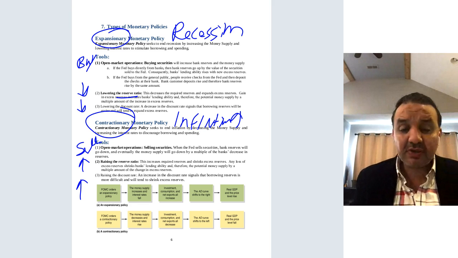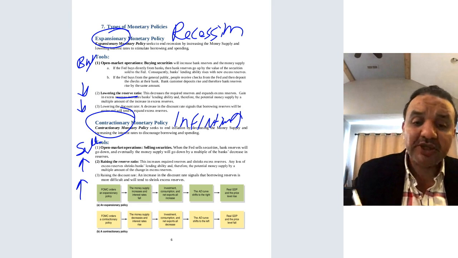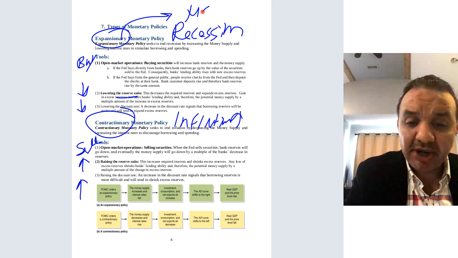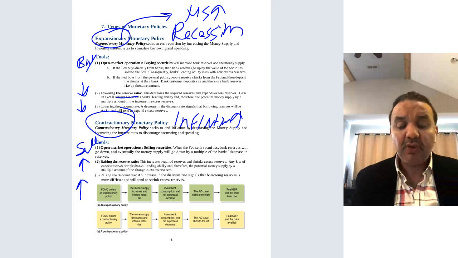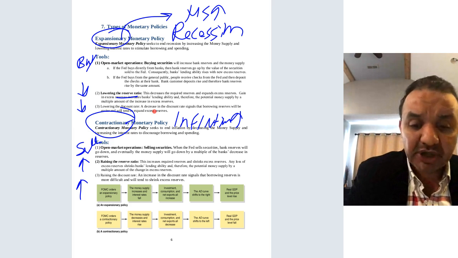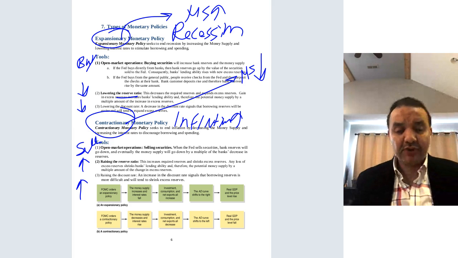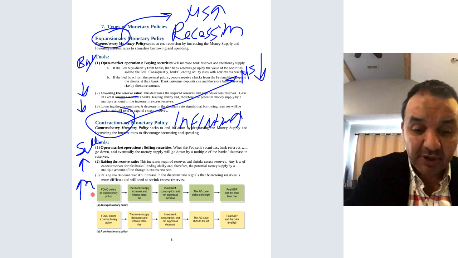The last question we want to answer is what is the potential outcome of expansion of monetary policy? The money supply will increase. What is the potential outcome of the contraction of monetary policy? The money supply will fall. And this is a summary of what I said here.